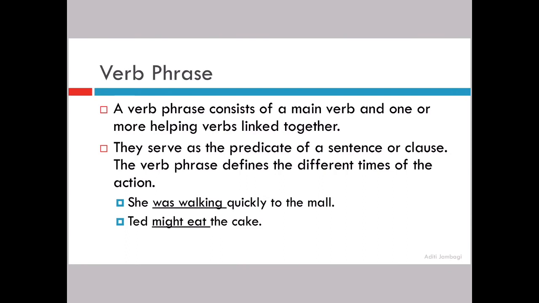Let us understand the example. She was walking quickly to the mall. Was walking quickly. Now was is your helping verb and walking is your main verb. So one chunk of verbs you are seeing together, was walking, becomes your verb phrase. Ted might eat the cake. Might is your modal verb and eat is your main verb. So might eat, a chunk of verbs together, becomes your verb phrase.